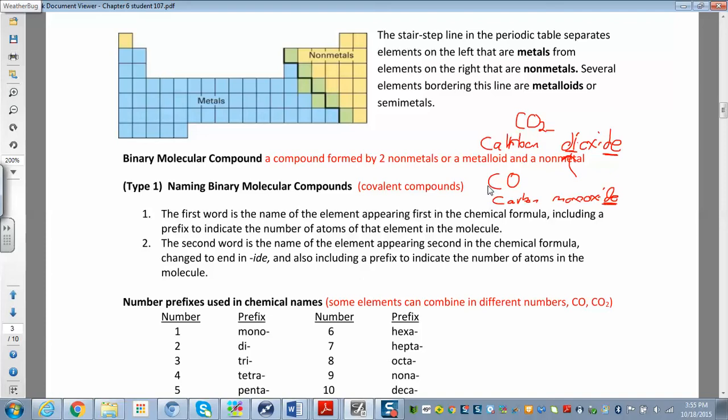We don't ever start names with mono. It's a bad way to start the semester. It's a bad way to start a chemical name. Just remember it that way. So think of carbon dioxide or carbon monoxide. We don't say monocarbon dioxide.